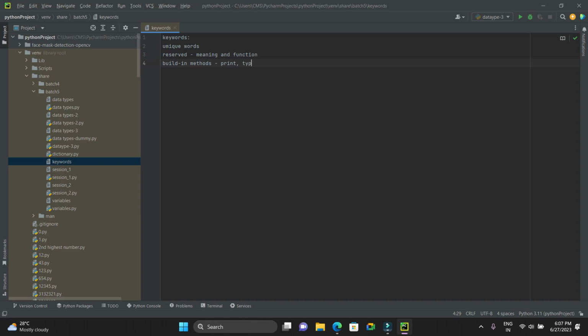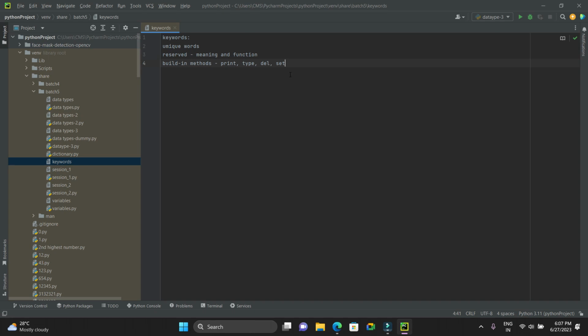We use type to know the data type of a particular variable, and we use the del keyword to delete an element. We use the set keyword for the set function. These are a few examples of built-in methods which we cannot use for our custom script.